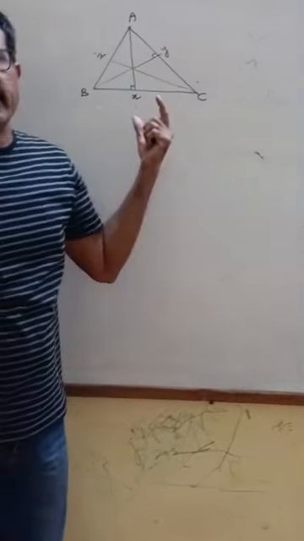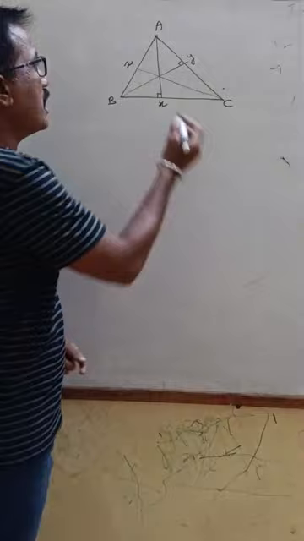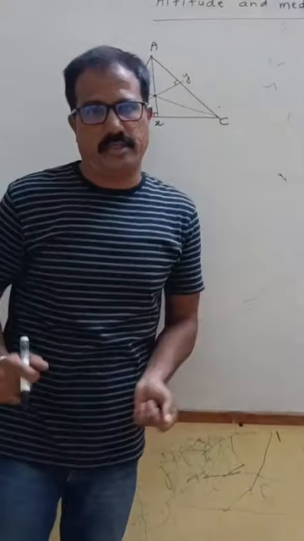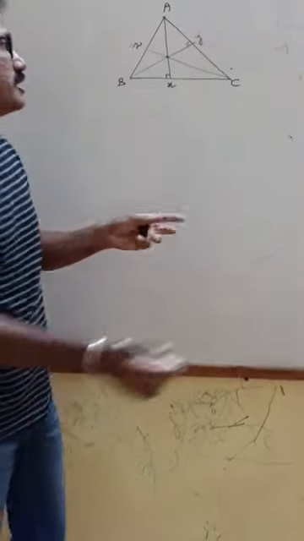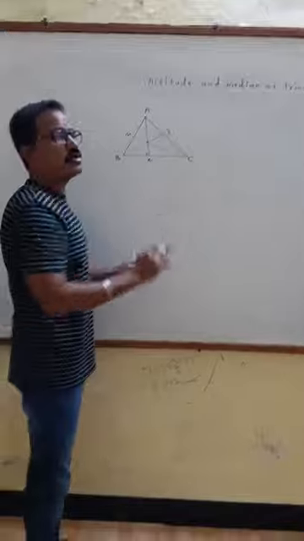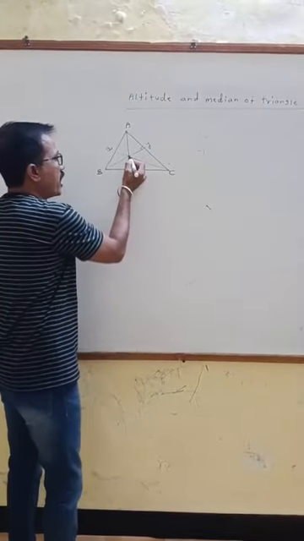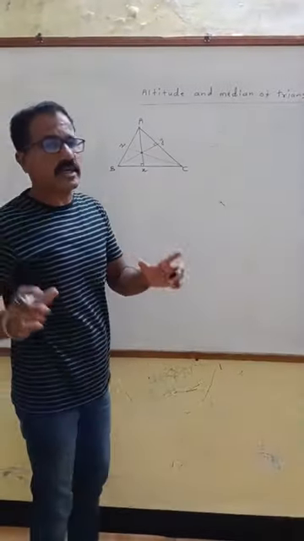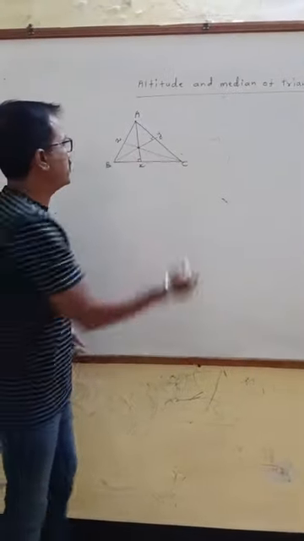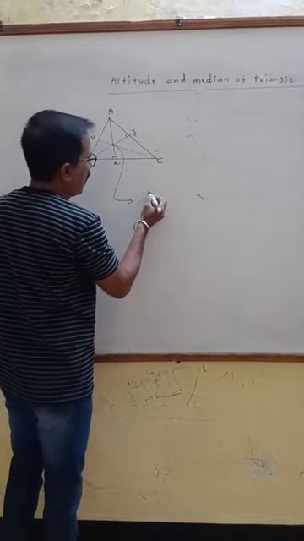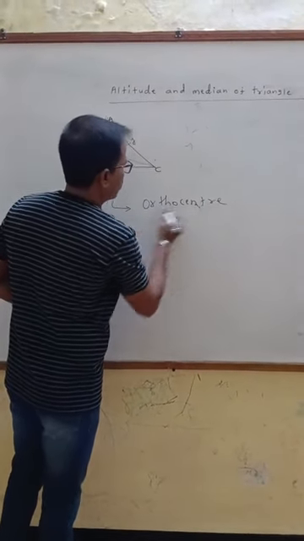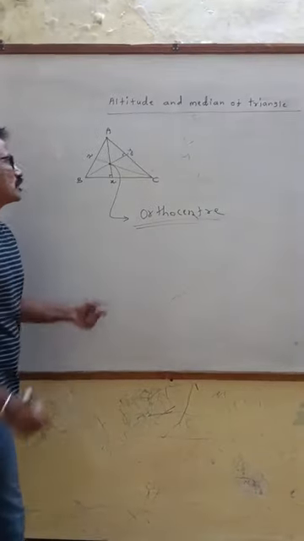As these three altitudes pass through a common point, these altitudes are concurrent. More than two line segments passing through a common point are called concurrent. Therefore these three altitudes are concurrent, and this point is called point of concurrence. But in case of altitude or heights, this point of concurrence is called orthocenter.